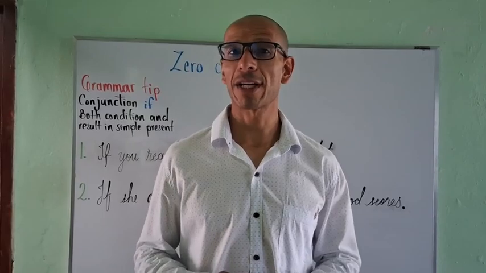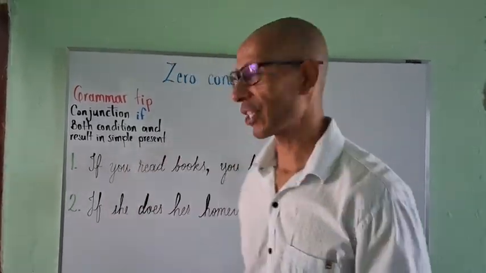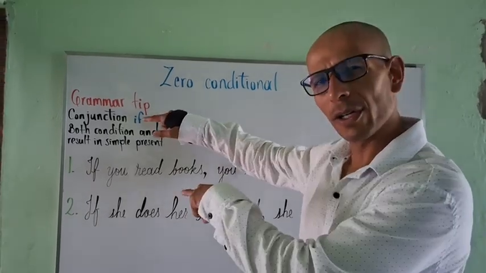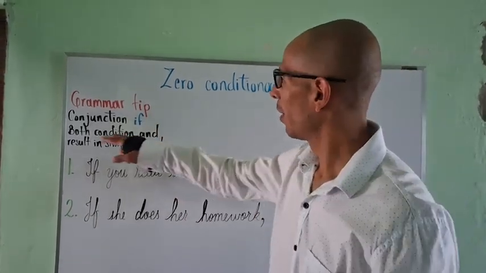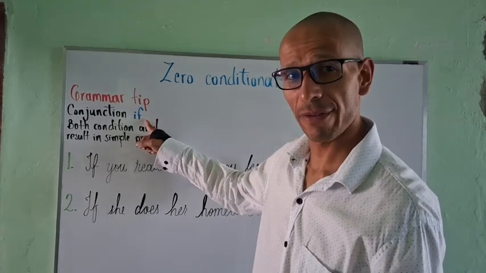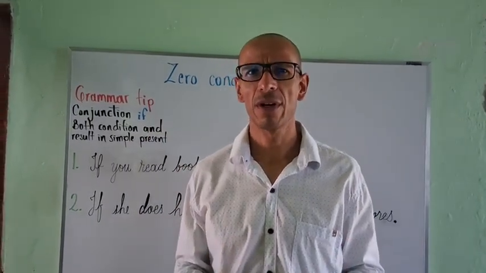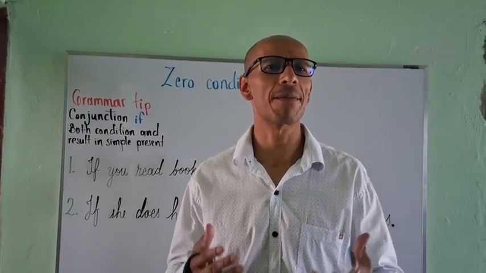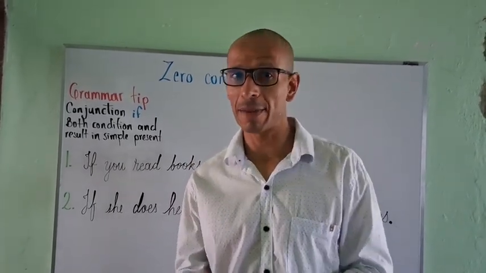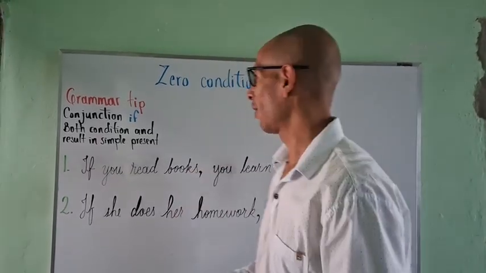Now, let's put into practice what we already know using our previous actions. Here we have the title again, zero conditional. And look, a grammar tip for you. We need to use a conjunction, and that conjunction is if. When do we use if? We use if we want to talk about something that might happen with certain probabilities and certain uncertainties. Now, let's take a look at this.